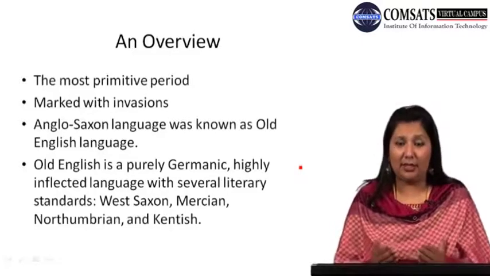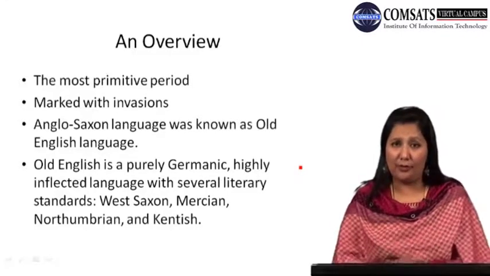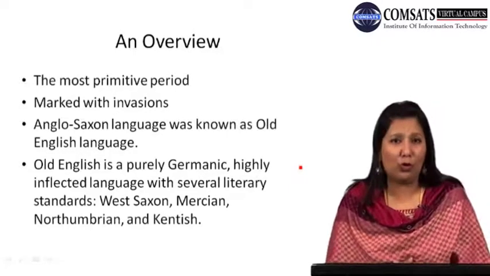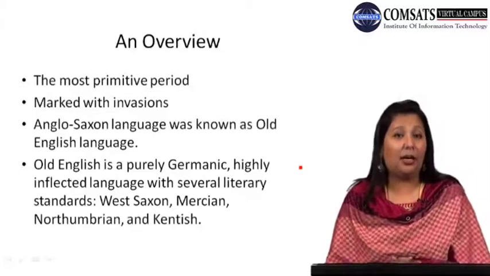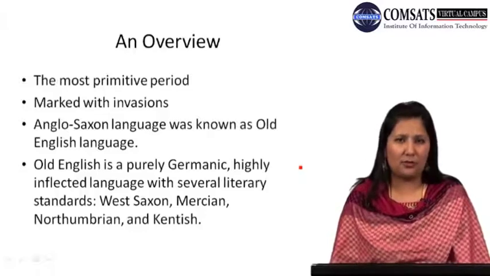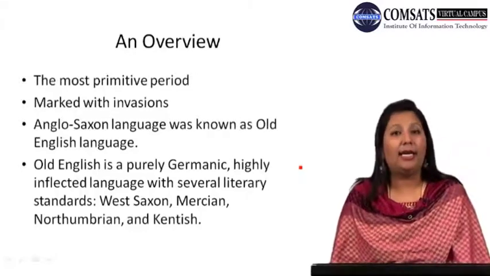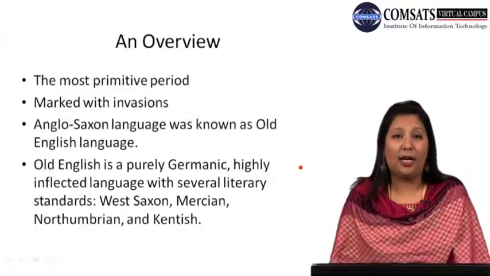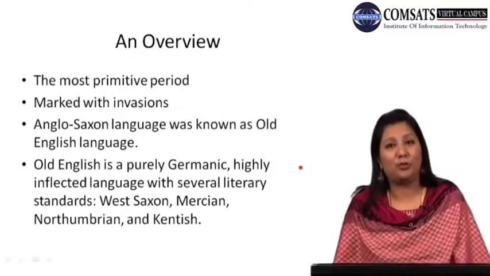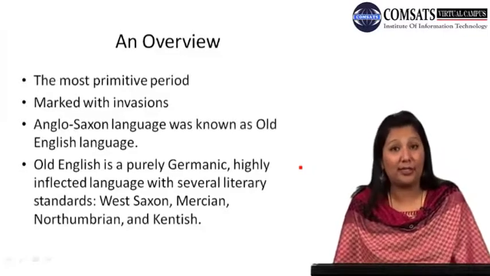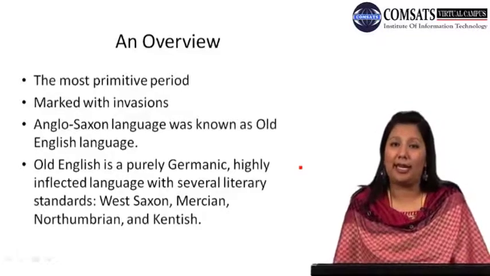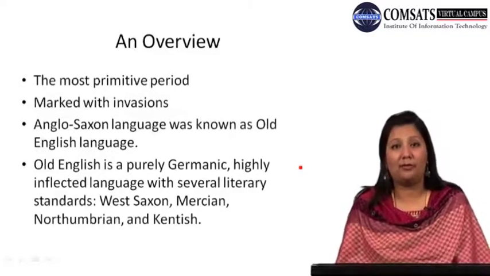This is just an overview of the overall lecture. After this we'll move on to discussing each and every event in detail. Firstly, it is marked with invasions. This is the first point. Then, in the next point, the Anglo-Saxons were actually two tribes, the Angles and the Saxons, and their language was known as the Old English language. Actually, modern English language is emerging from there.